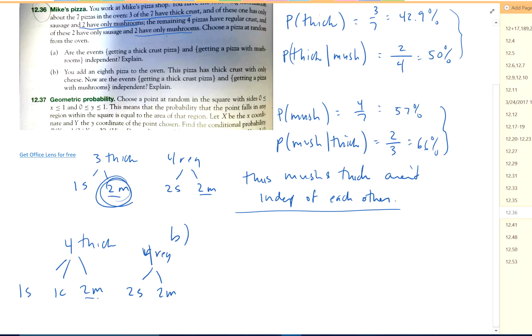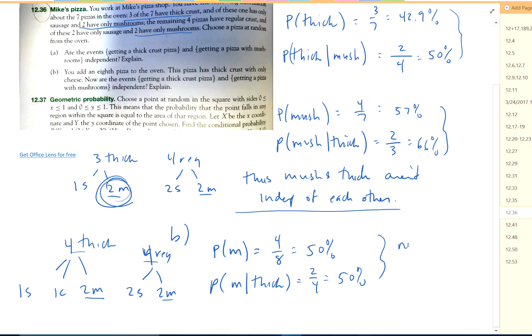Okay, now is it going to make a difference? I'm looking at this going, I got 2 mushroom of 4 thick, 2 mushroom of 4 regular. I don't know if that's going to make a difference. The probability to pick a mushroom pizza is 4 out of 8, or 50%. The probability that I pick a mushroom pizza given it's a thick crust: if I know it's thick, I got 4 of those, and the probability it's mushroom is 2 out of 4, which is 50%. So now they are independent events.